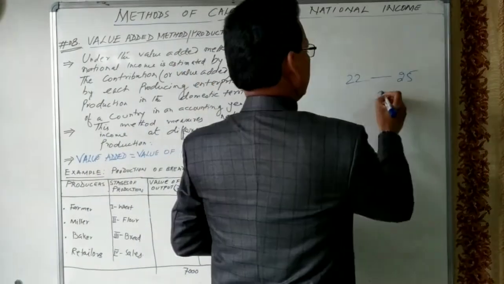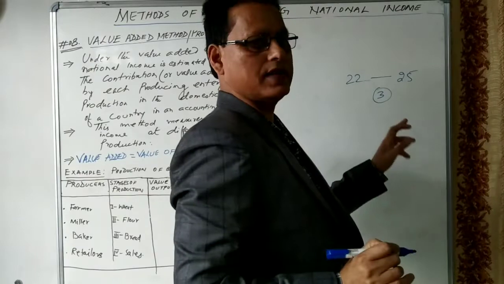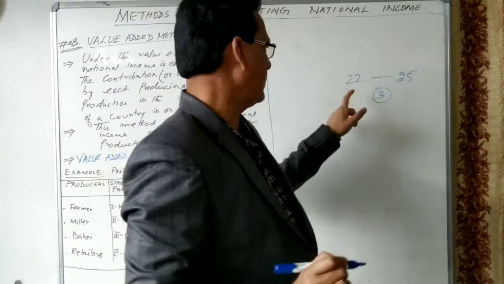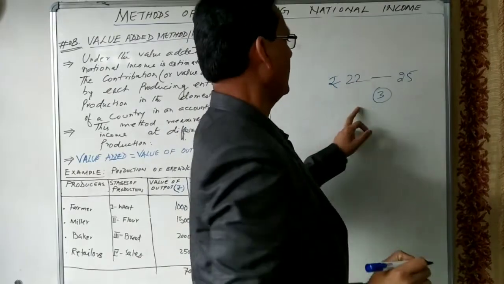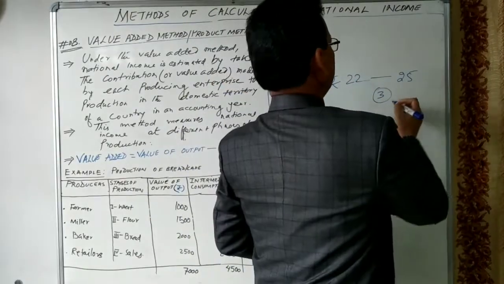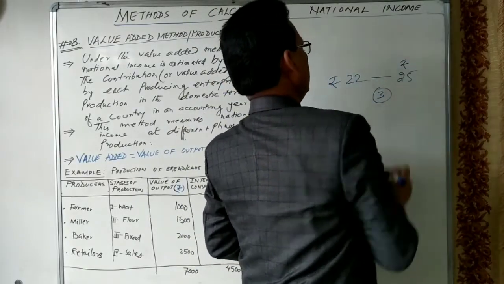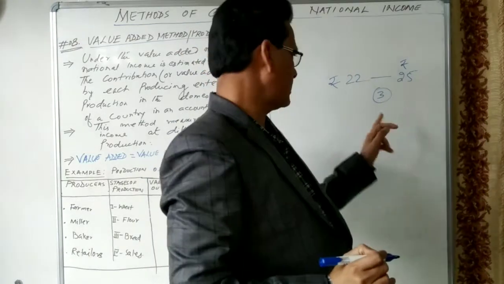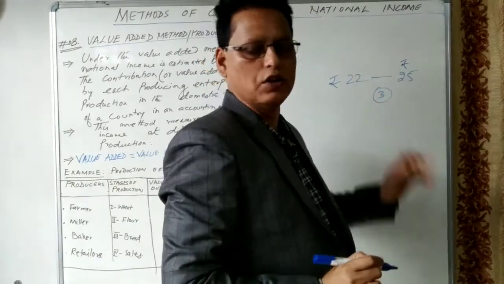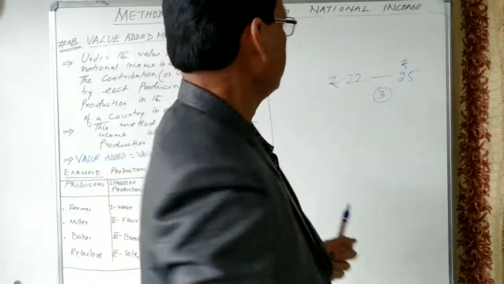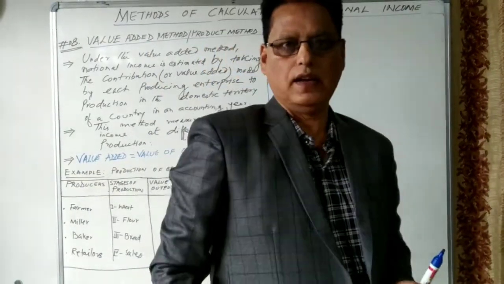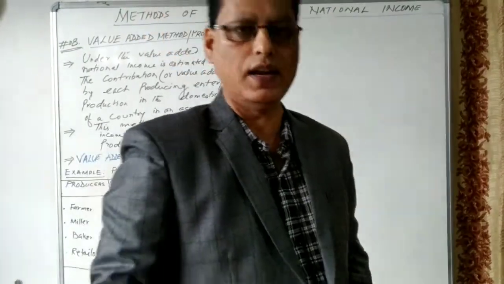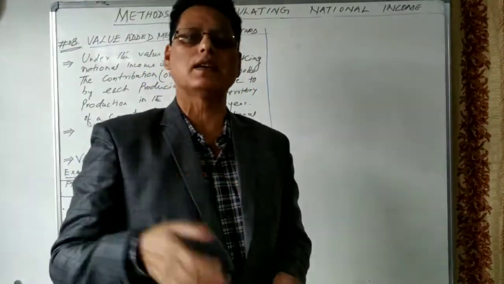How much addition has he made? 3 rupees. It means he purchased from the wholesaler paying 22 rupees, and he sold that marker to me for 25 rupees. So he made an addition of services equal to 3 rupees. In the production process, different firms and producers are there, and all the producers make a certain addition.